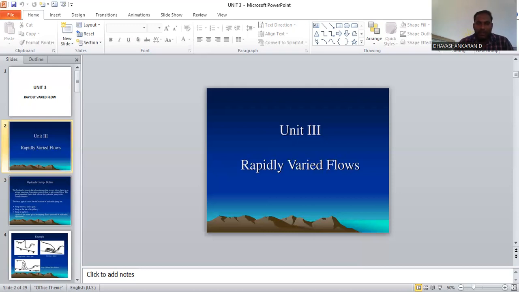This is the picture which shows how the jump is created in various examples. We already saw in the previous slide how the water goes from the upstream to the downstream, how the water jumps at the glacis, and how the jump forms in a spillway. All these things were discussed in the previous slide.